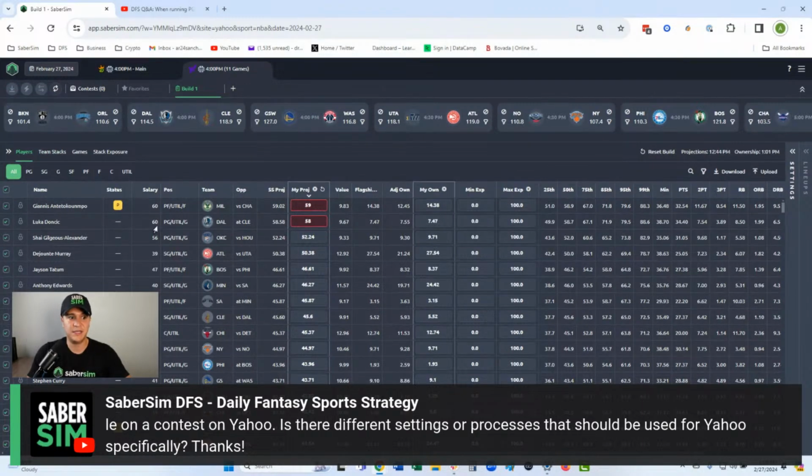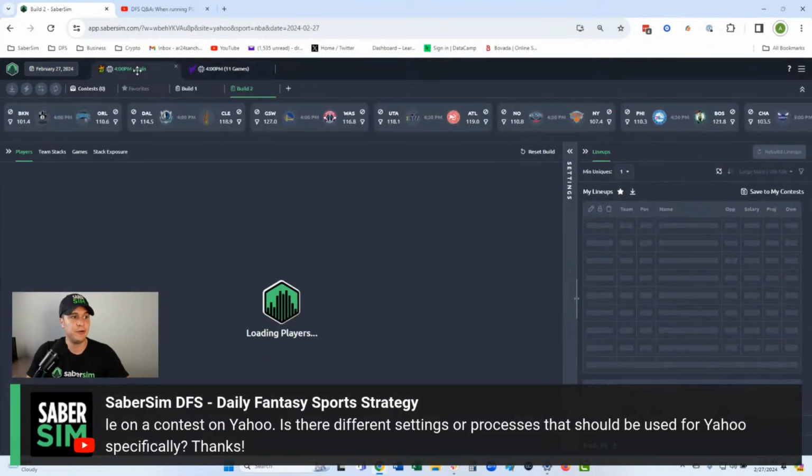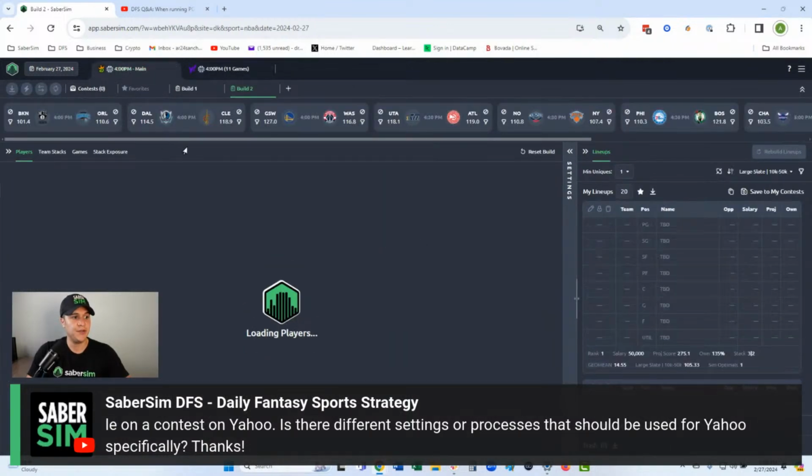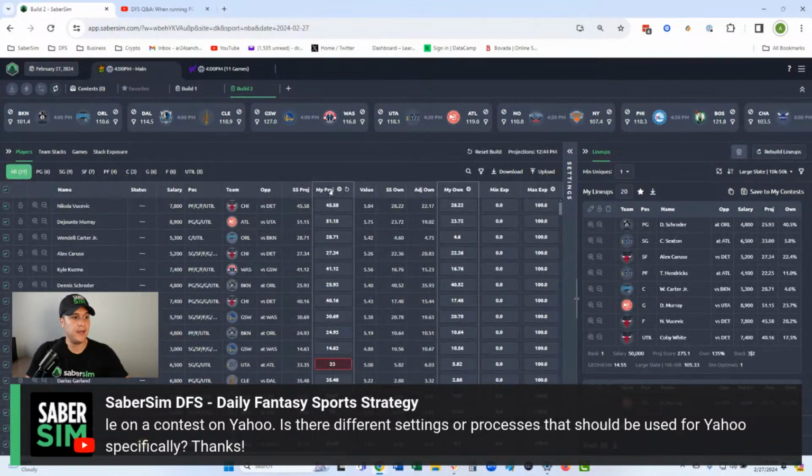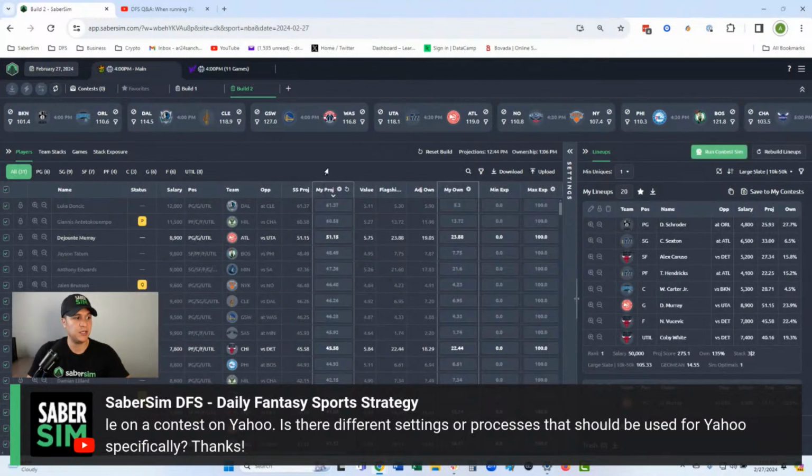The only thing that's probably different is the salary. I'm almost positive the scoring is the same as well. We could check: Giannis is 59.02 on Yahoo. And then if I sort by projection, okay, it's a little bit different, 60.58. So somewhere their scoring is slightly different. It does have 8 players in the lineup. So it's really similar to DK.